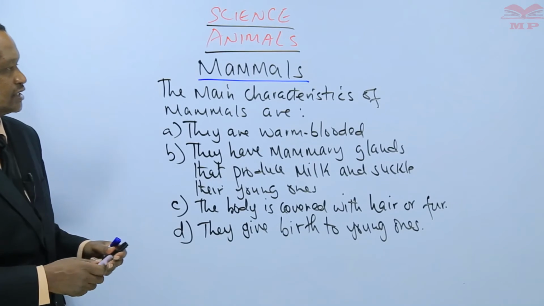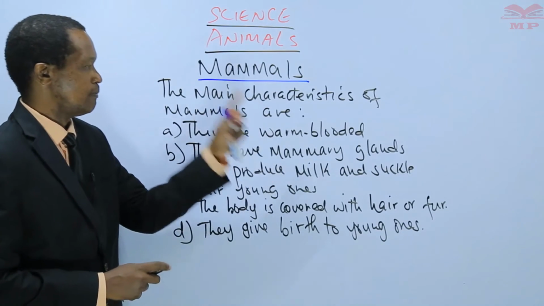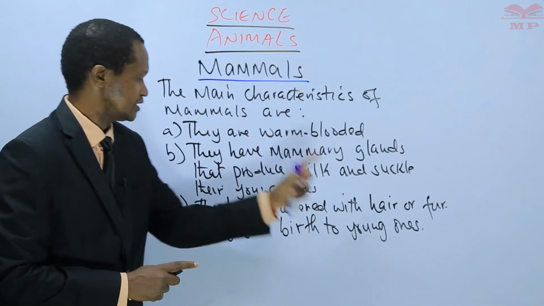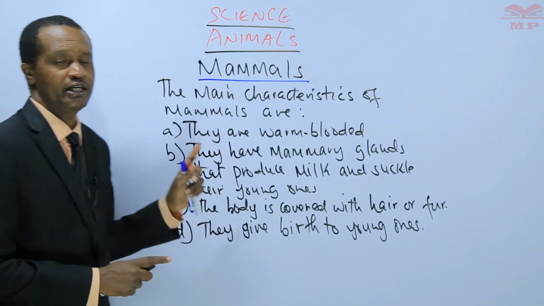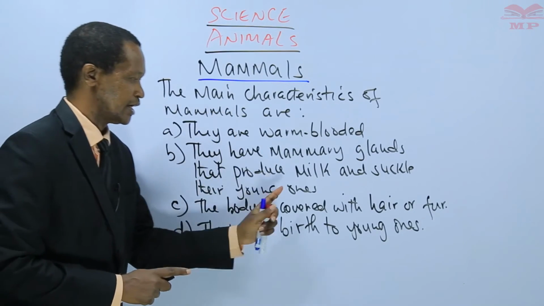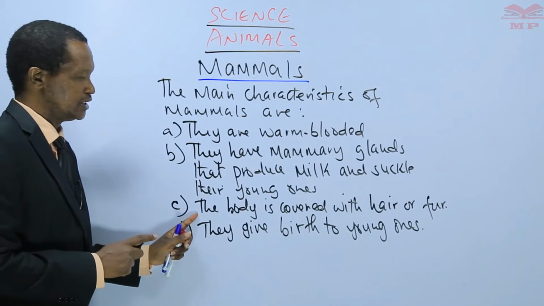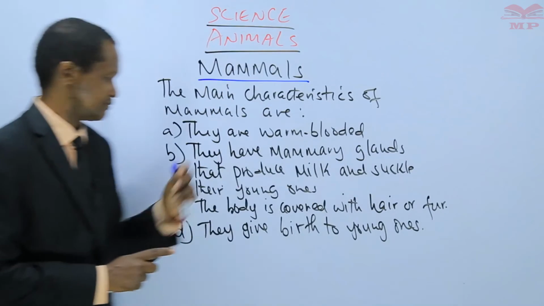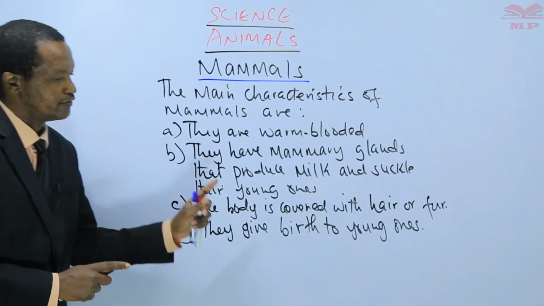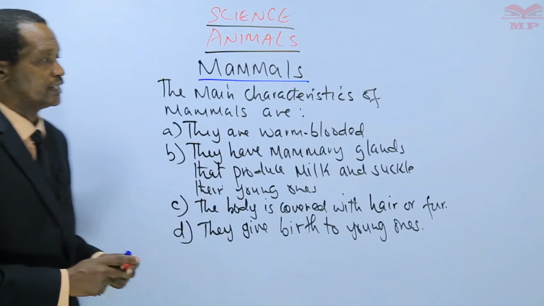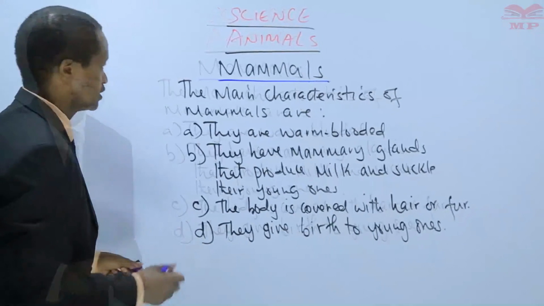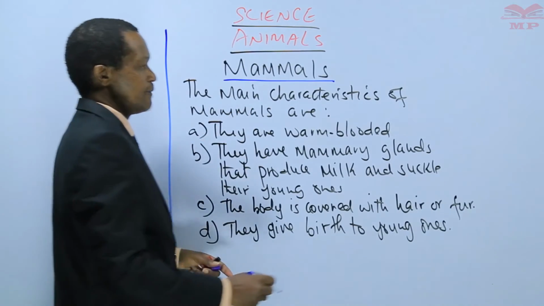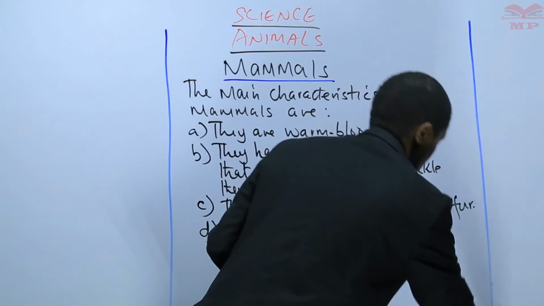Learners, the first characteristic is that they are warm-blooded. Number 2, they have mammary glands that produce milk and suckle their young ones. 3, their bodies are covered with either hair or fur. 4, they give birth to young ones. So these are 4 characteristics of mammals.